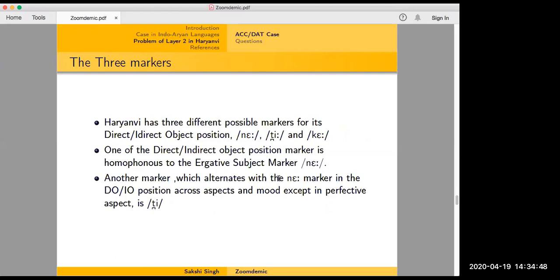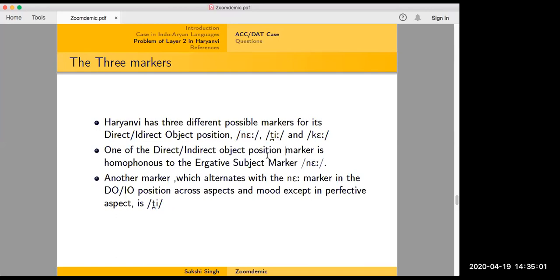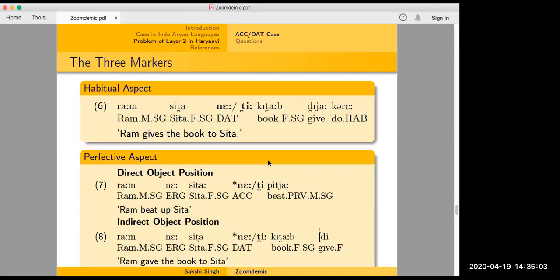Another marker which alternates with ne in the DO and IO position across aspects, except the perfective aspect, is pi. So basically this ne and pi alternate in all aspects except the perfective. Here in the habitual aspect, you can say Ram Sita ne kitab diya kare. You can also say Ram Sita pi kitab diya kare. Or in the progressive, you can have Ram Sita ne kitab den lag raha hai, or Ram Sita pi kitab den lag raha hai. You can have either of the two, and it's perfectly grammatical and felicitous, in direct or indirect object position.